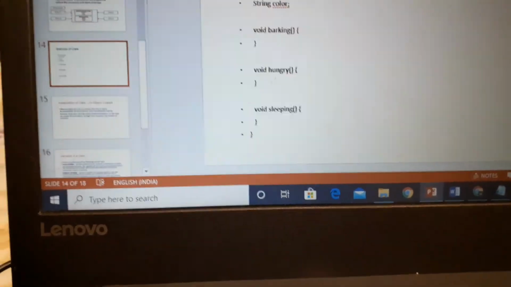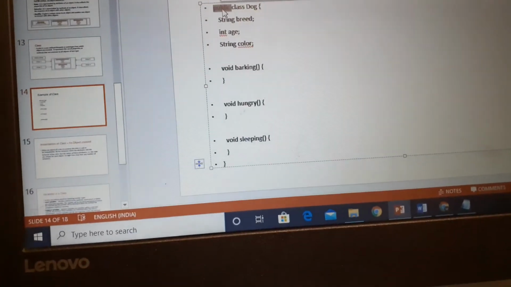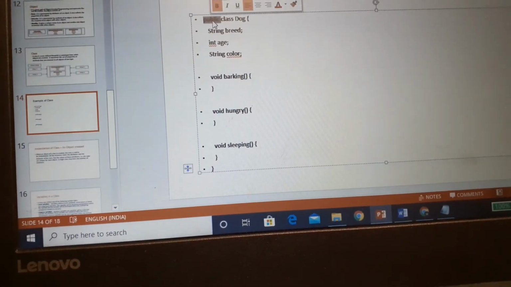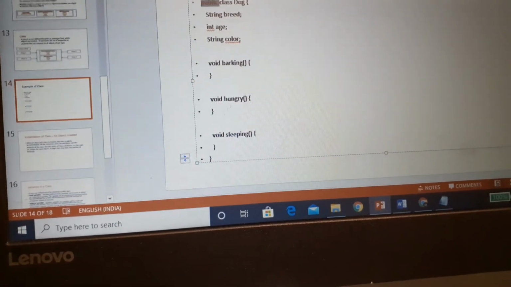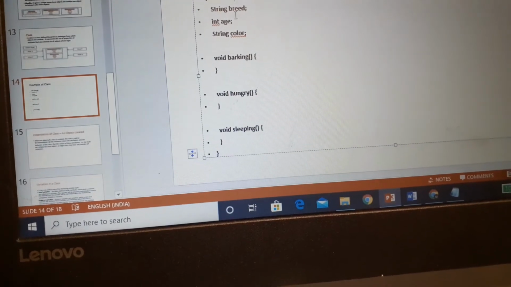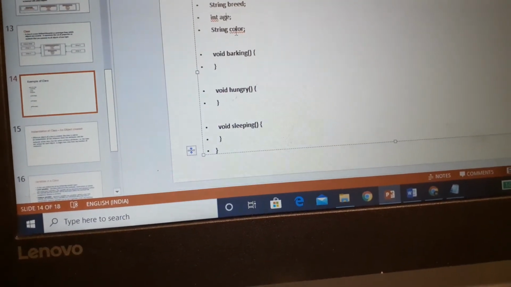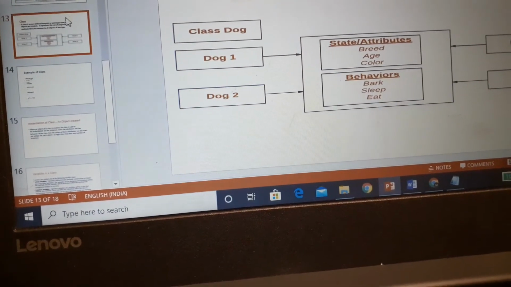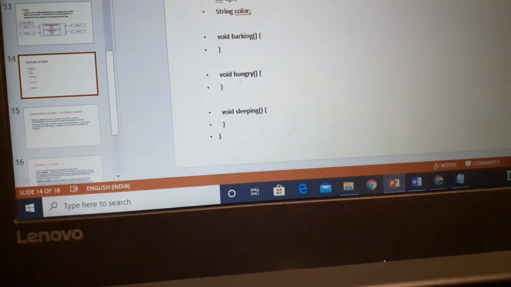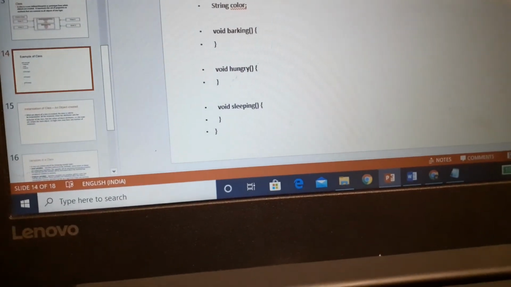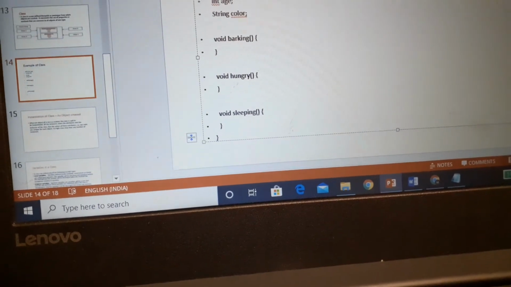Here I have given an example, public class dog. In my previous session I have mentioned these modifiers: public, private, default and protected. So here I have mentioned public class dog. It has three variables: breed, age and color. These are the attributes, and how we define these attributes is mentioned using the variable type.